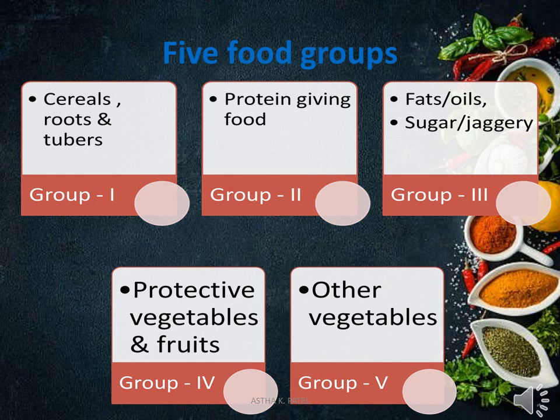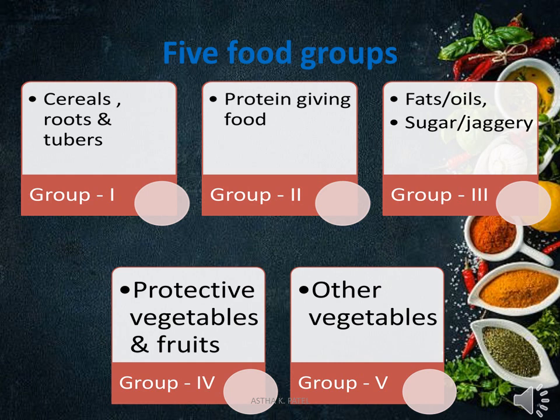In the first group they have involved cereals, roots and tubers, which means the foods which provide carbohydrate to our body are in group 1. In group 2, protein-giving foods are involved. In group 3, fats or oil and sugar or jaggery are involved.